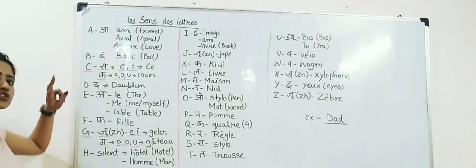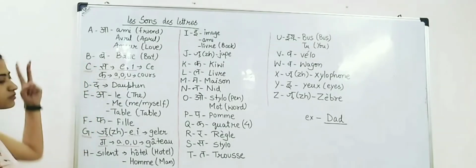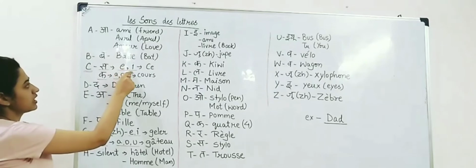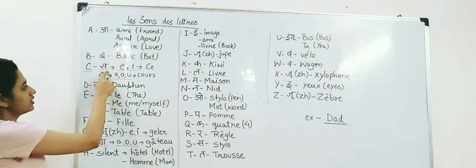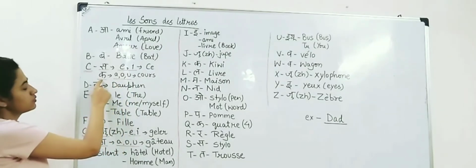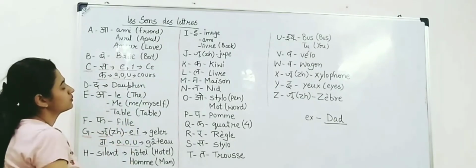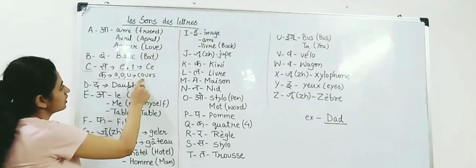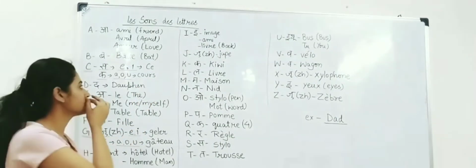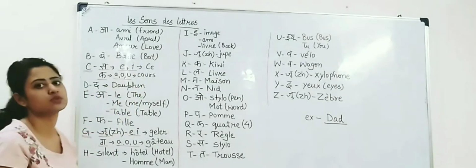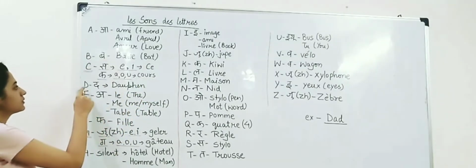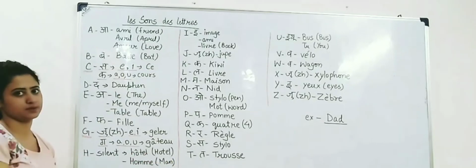Next letter C. Here we need to pay attention that the letter C in French has 2 sounds. When C comes with the vowel E and I, it gives the sound of so. But when it comes with A, O, U, then it gives the sound of ko. For example, C-E becomes so. But C-O-U-R-S becomes cour. Friends, in French, the last consonant is mostly silent. So it becomes cour, which means class. And sir, C-E, sir, means this.